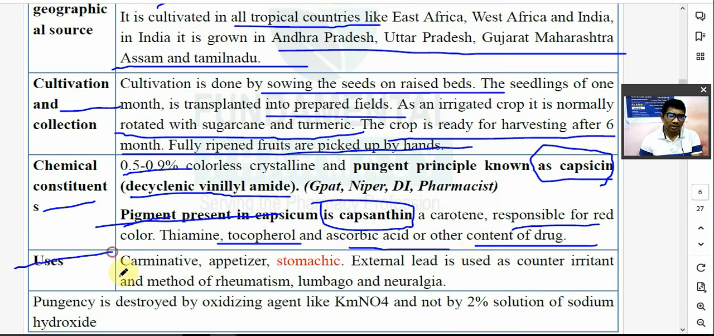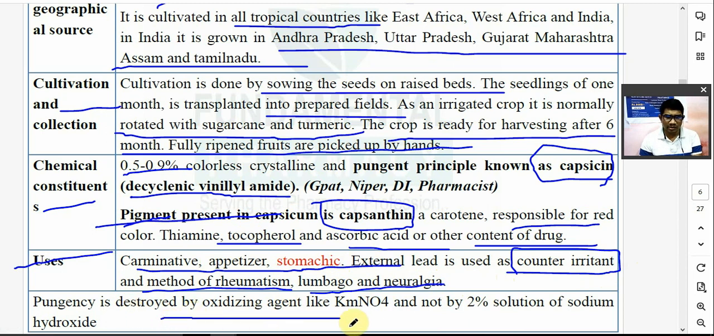Now uses क्या है इसके? The carminative, appetizer, stomachic, increase करता है भूख, acid को release करेगा stomach में, है ना, stomachic, carminative. Externally it is used as a counter irritant. Externally क्या है? Counter irritant. Then used in the rheumatism and lumbar pain as well as neuralgia. Neuralgia means nerve pain. उनका यूज है.